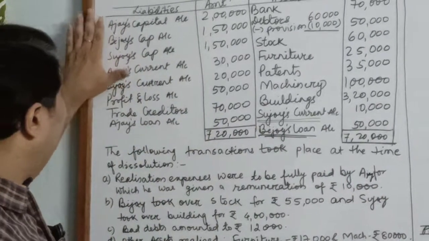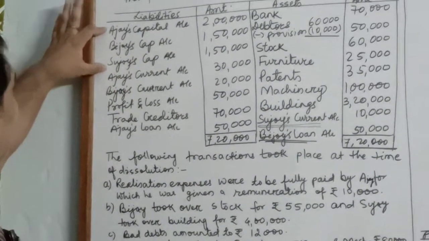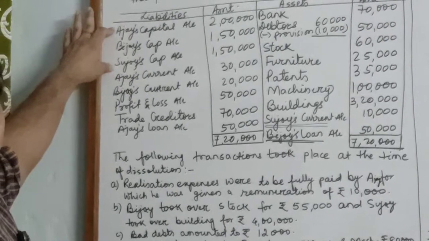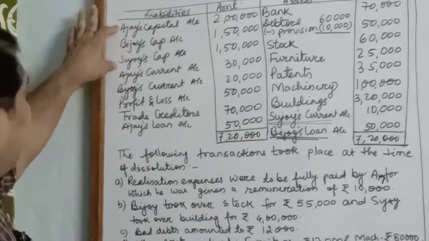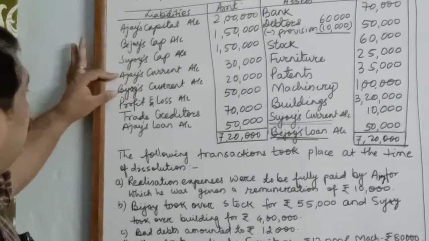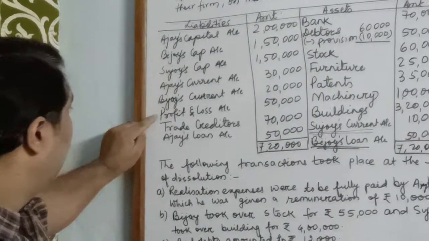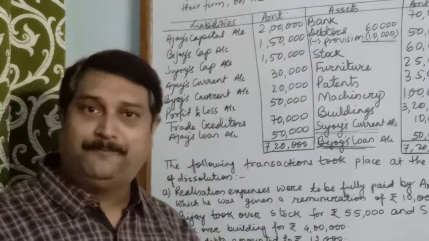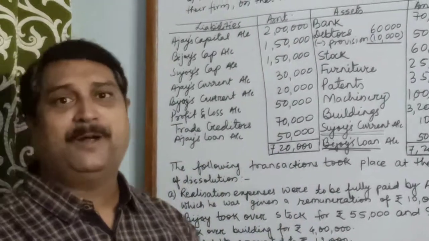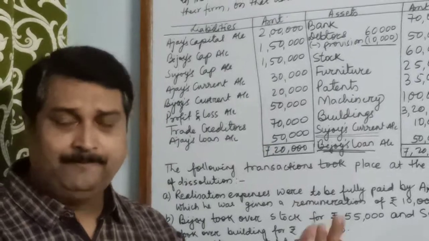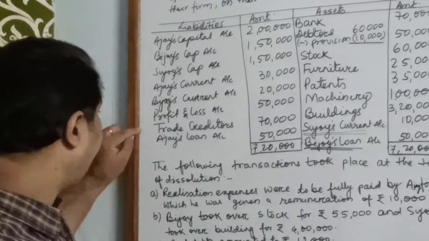If you look at the liability side, the first three are the capital accounts. Capital accounts are transferred to partners' capital. Then the next two are the current accounts. They are also transferred to capital account. Profit and loss account is an accumulated profit. This will be transferred to the partners' capital accounts and distributed in the profit sharing ratio.